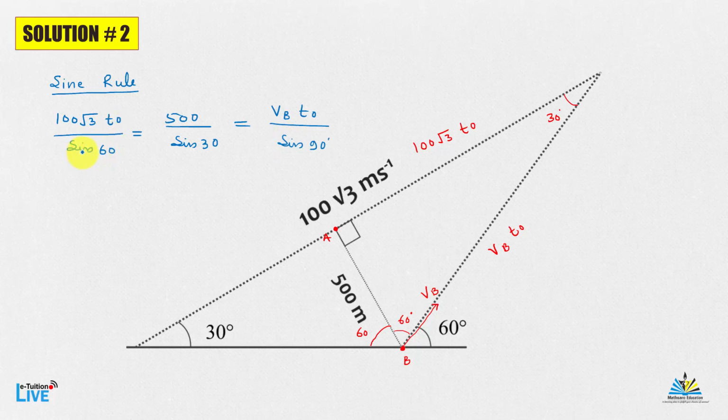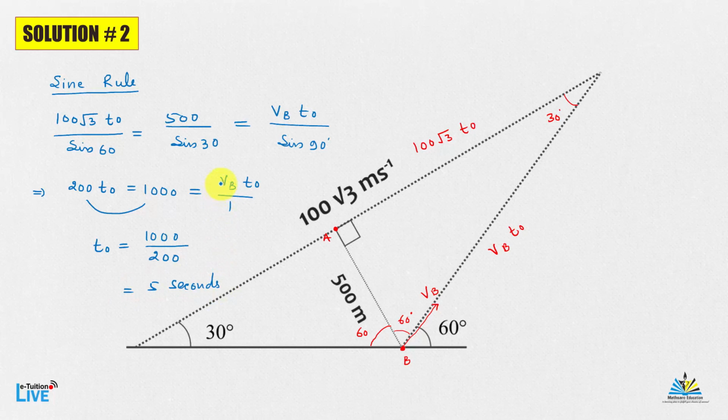Sine 60 is root 3 by 2, so root 3 will cancel out and this becomes 200 t naught equals 500 times sine 30, which is half. So this becomes 1000 equal to VB t naught, and sine 90 is 1. From here you can directly get t naught as 1000 upon 200, and this is equal to 5 seconds.